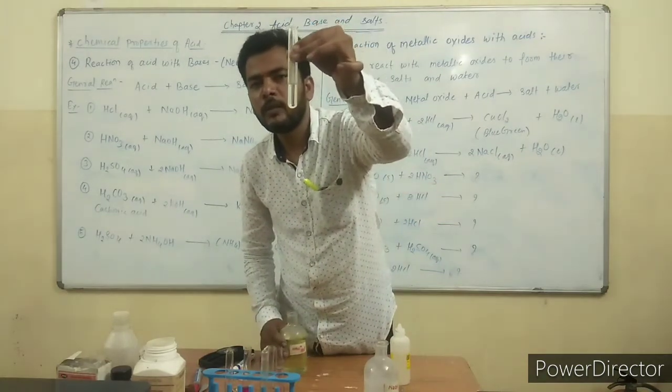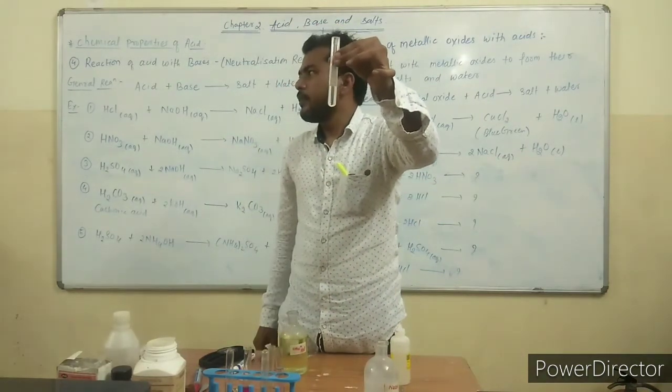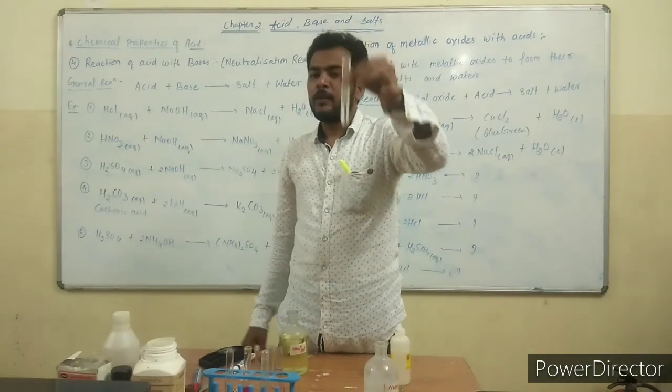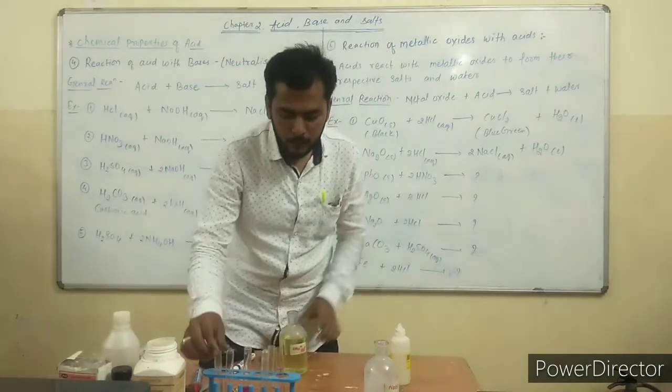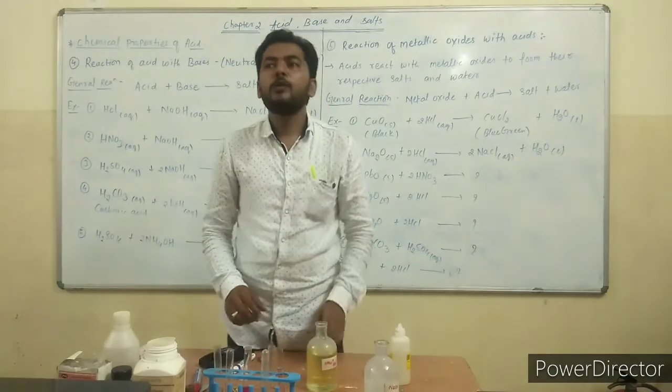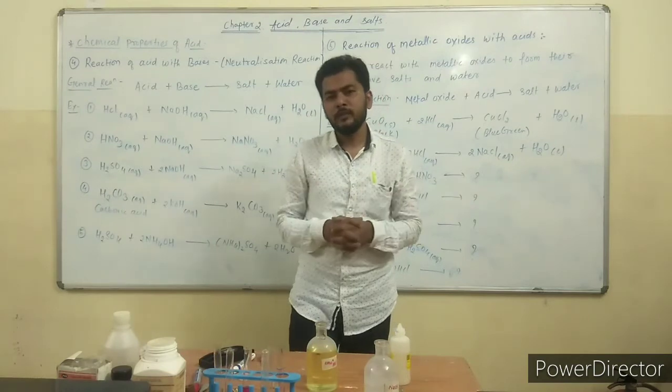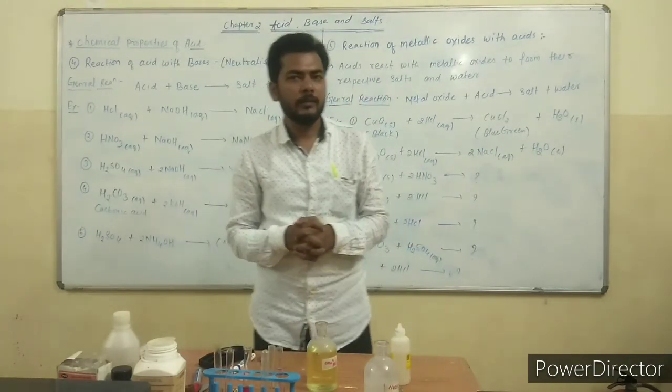See, my dear students, the test tube has become colorless. Now you can understand very well how to identify the nature of a substance with the help of indicators.